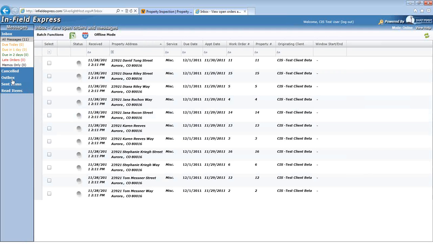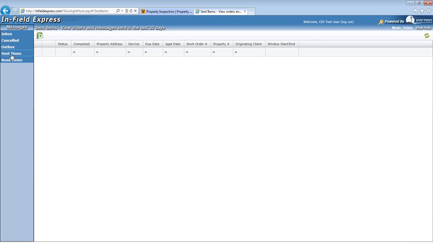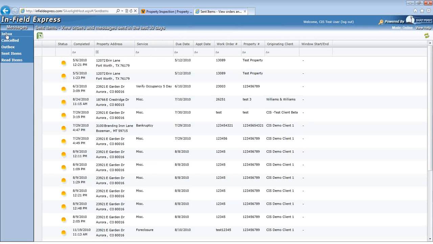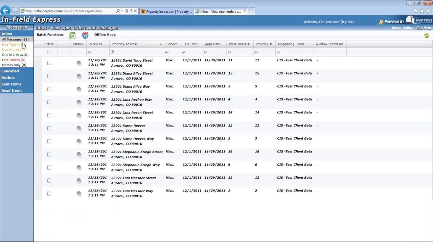At this time, the order is in our outbox waiting to be delivered to Vectra Field Services. Vectra Field Services Order Management System will sweep your outbox and capture any items ready to be sent to us every few minutes. Once an item has successfully been retrieved, the order will then be placed in your sent items and is removed from your inbox. You can note that we used to have 12 orders in the system and now we have 11.